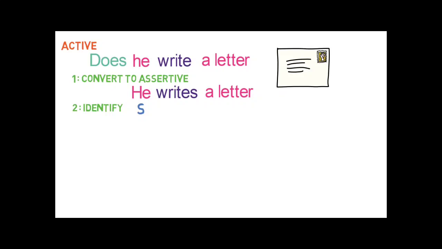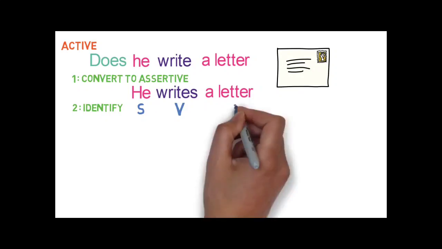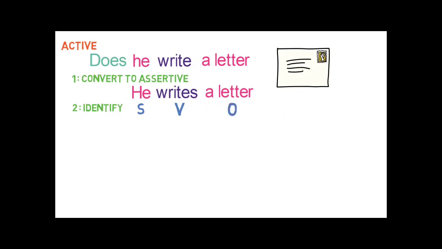What is the action performed? It's write. So, it's a verb. And on what the action is performed? It's the letter. So, it's an object. Now that we have identified the subject, object and verb, let's move to the next step.